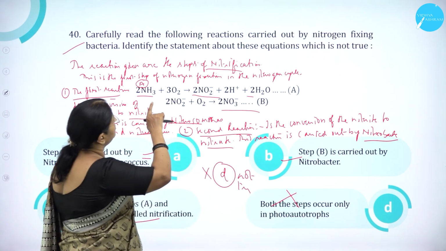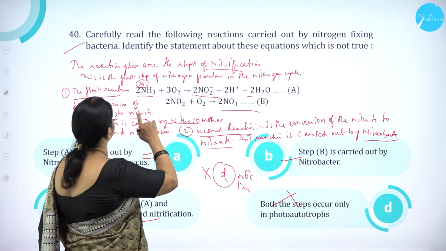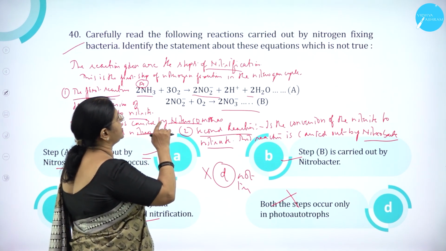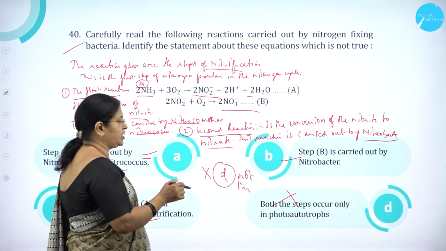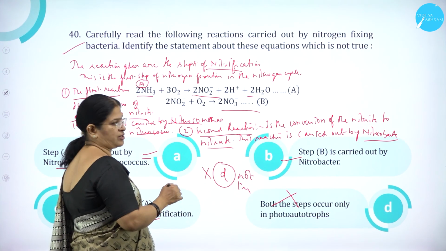So carefully read the following reactions carried out by nitrogen fixing bacteria. Identify the statement about these equations which is not true. Both the steps occur only in photoautotrophs is wrong, right?